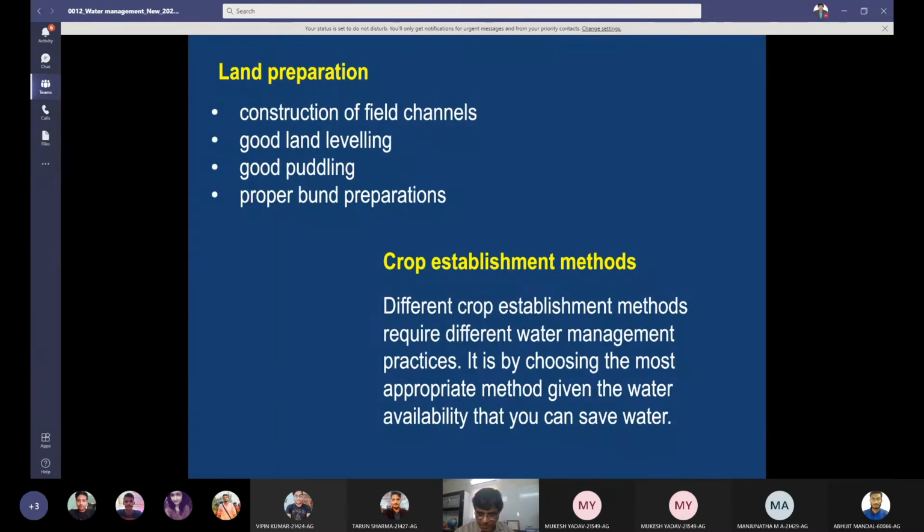Now, land preparation and construction of field channels. We can construct proper field channels, do good land leveling of the fields, good puddling, and proper bund preparation. This land preparation will save some losses by seepage, percolation, and evaporation. Now, how can the crop establishment method help? Different crop establishment methods require different water management practices. It is about choosing the most appropriate method given the water availability. Depending upon water availability, I can choose the method of establishment by which I can save water.